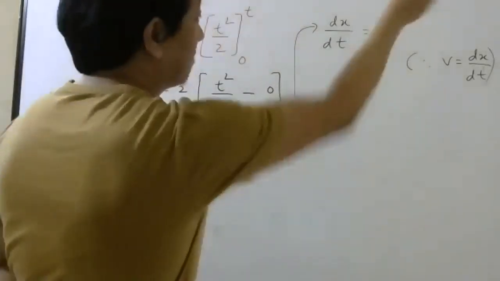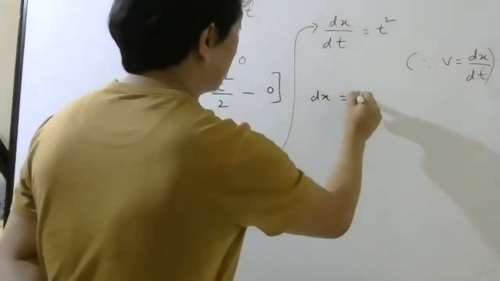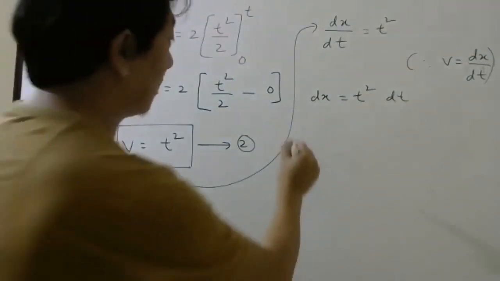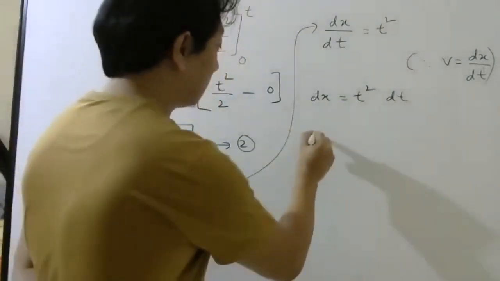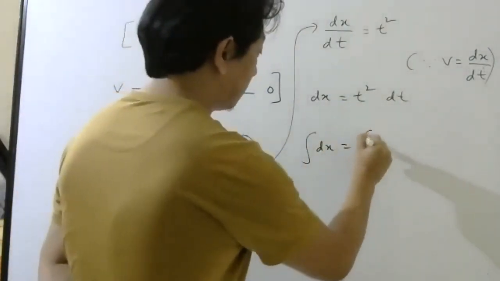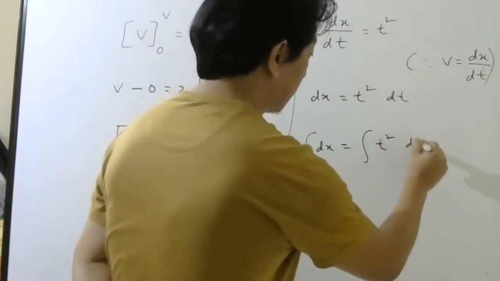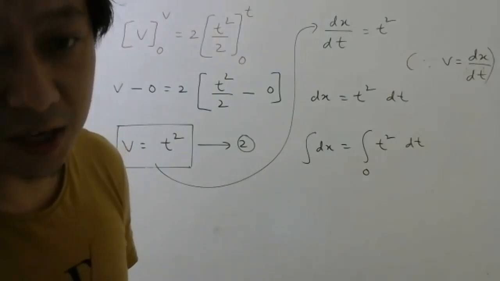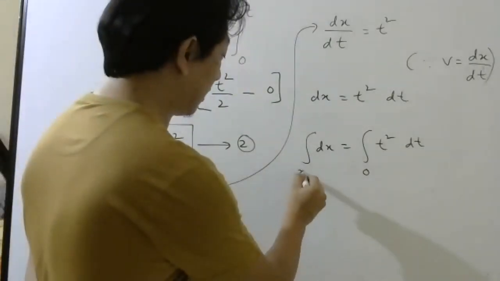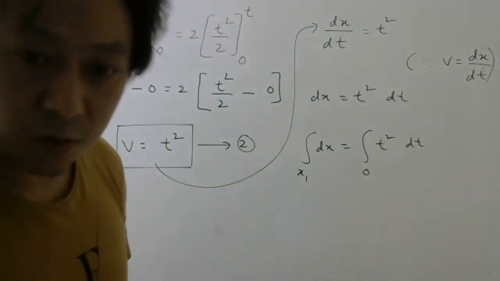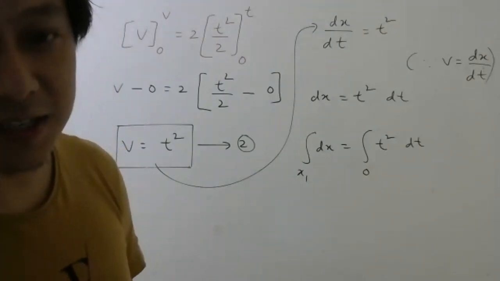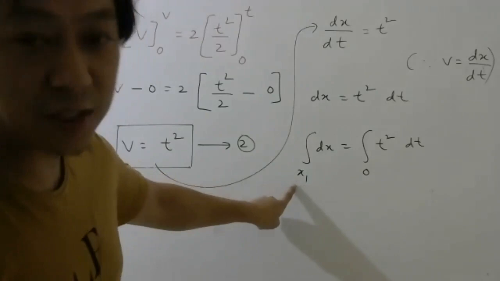Same story now. Cross multiply. Then integrate. Directly I will do now. When time was 0, what was the initial coordinate? We don't know, so let us write x1. You can take 0, but they did not say it starts from origin, remember. So you write x1.